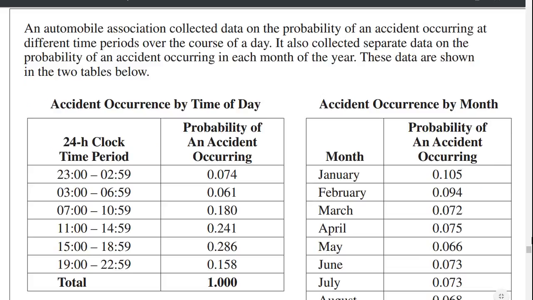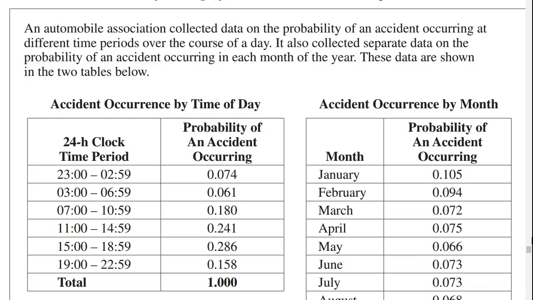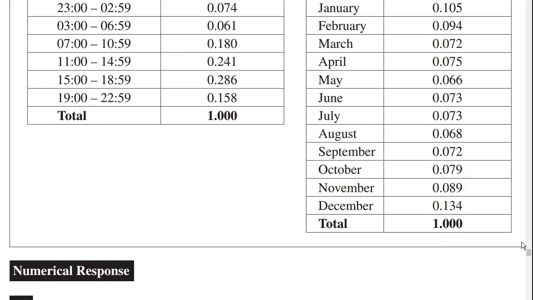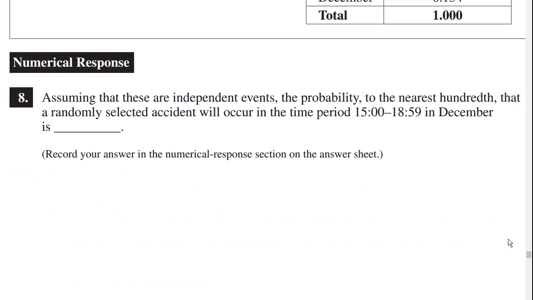An automobile association collected data on the probability of an accident occurring in different time periods of the day, and separate data, separate meaning independent data, on the probability of an accident occurring in each month of the year. So one's for the time of day and one's for the month of the year. The data is shown in the 2 tables below. What we're being asked is, assuming that these are independent events, the probability to the nearest hundredth that a randomly selected accident will occur in the time period 1500 to 1859 in December is.